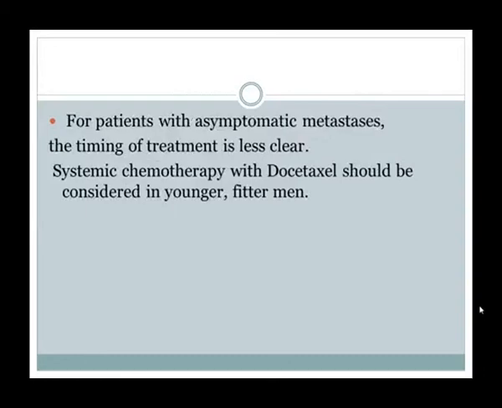This is, I think, for patients with asymptomatic metastasis, where the timing of treatment is less clear. So systemic chemotherapy with docetaxel should be considered in younger, fitter men. This is all about my presentation.